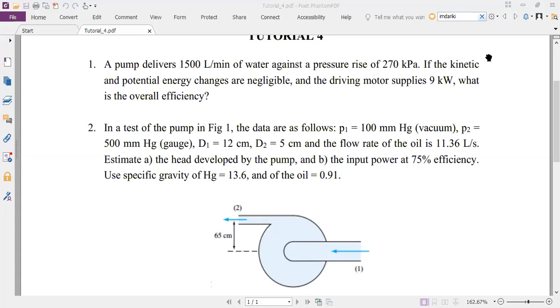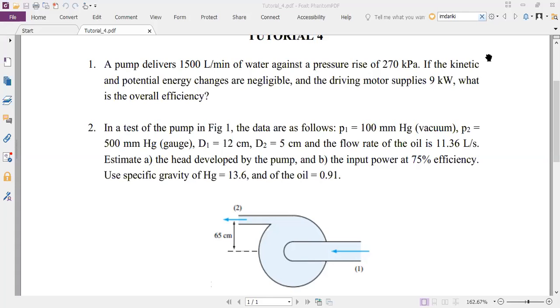So absolute pressure and gauge pressure, what is the relationship? Absolute pressure is the pressure when we consider atmospheric pressure, whereas gauge pressure is P actual minus P atmospheric. Fair enough. So gauge pressure is 500 millimeters of mercury above atmospheric pressure.